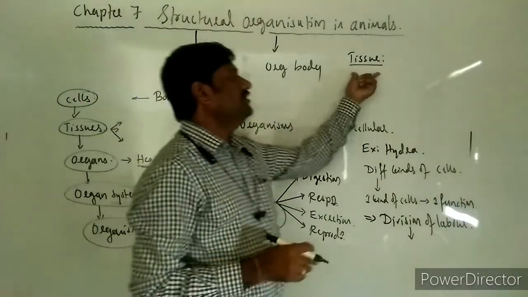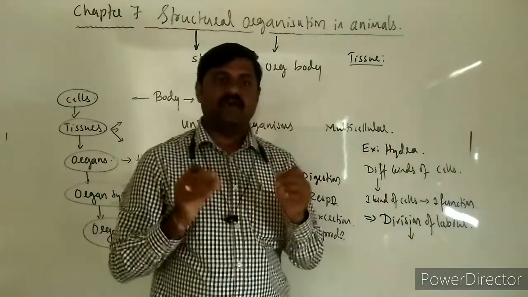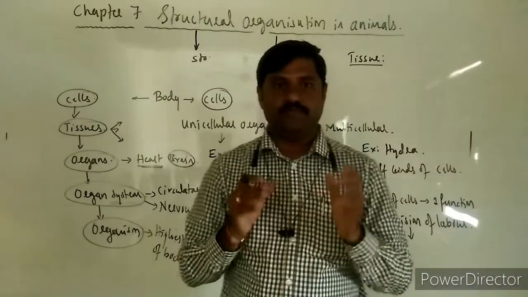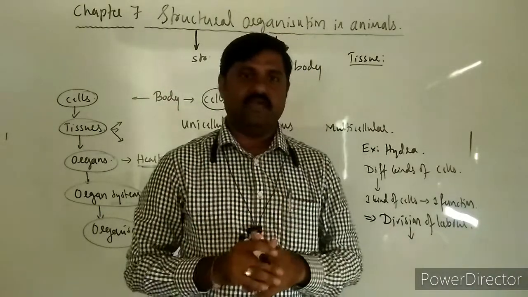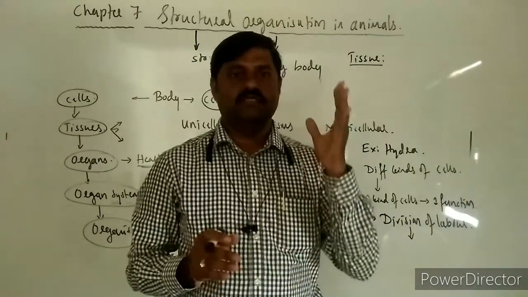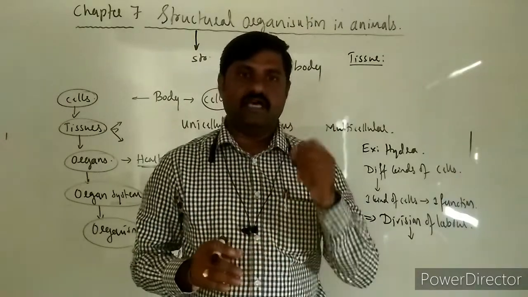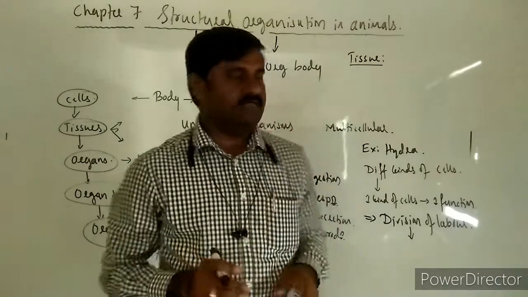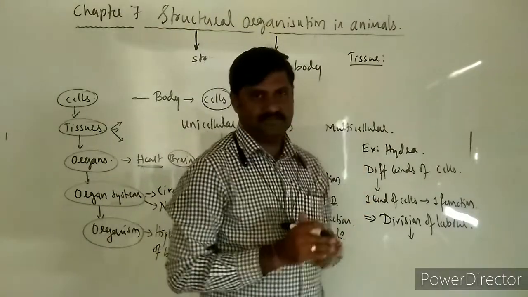So tissue is defined as a group of similar or dissimilar cells having common origin as well as common function, right? Called as what? Tissues, right?